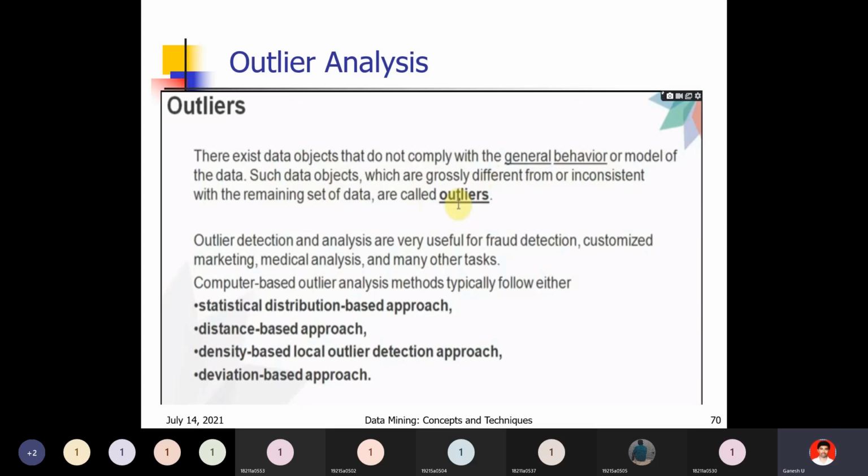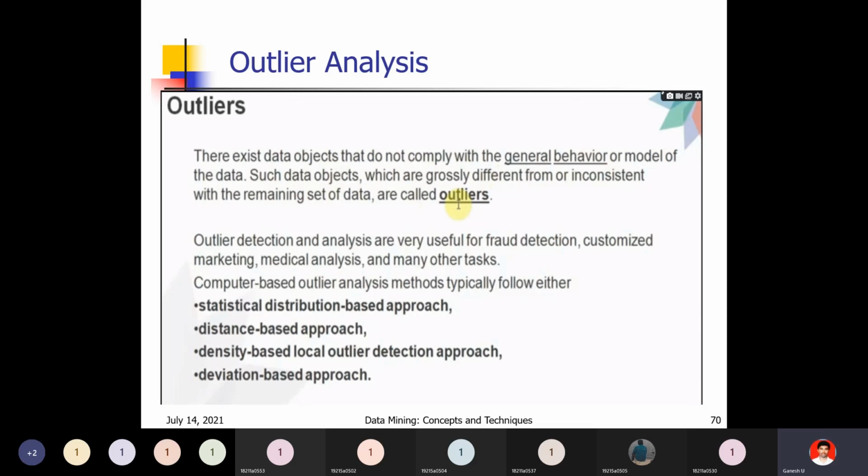Next, distance based approach. Based on the distance, an element which is not nearer to the general cluster, that is far away, is nothing but an outlier. That is the second approach. Distance we already know, in previous topics we have seen the distance.